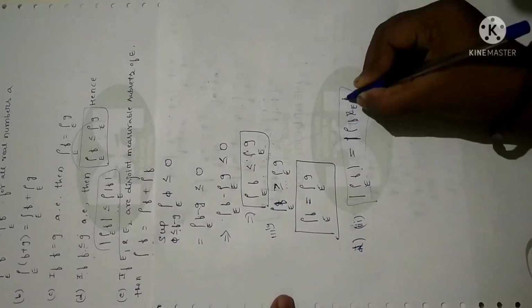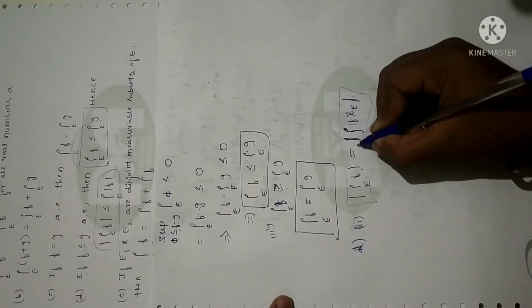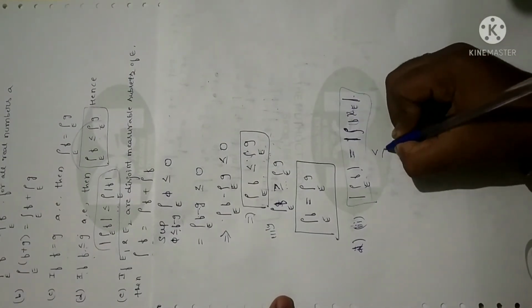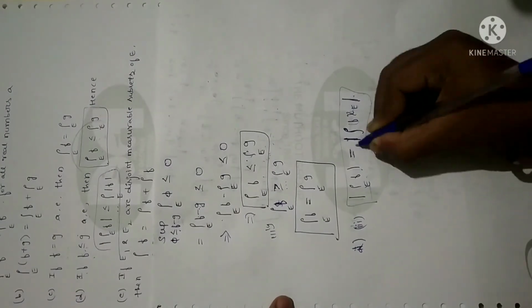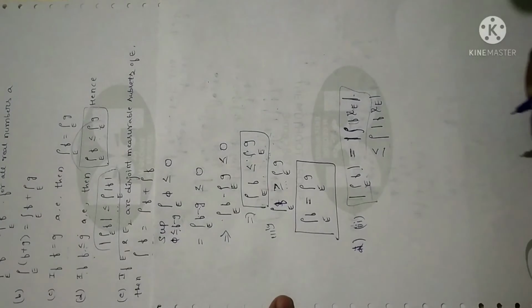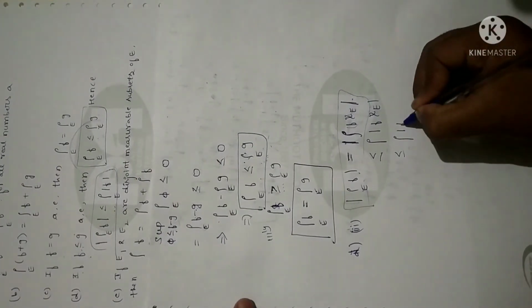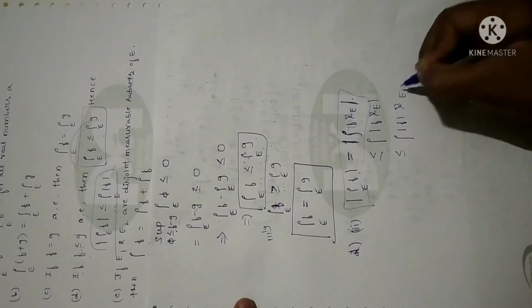And you already know that whenever I split the magnitude, that is when you take magnitude inside, equals will become less than or equal to. So I can take the integral outside and take the magnitude inside. So I can write f into chi of e. And since the magnitude is taken over the function f into chi e,